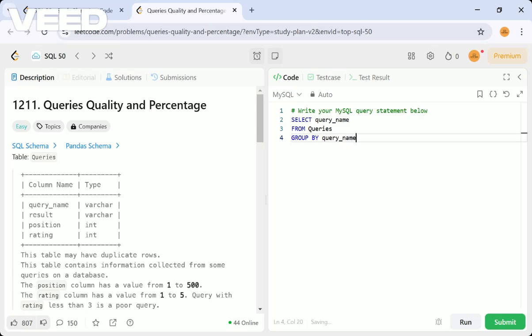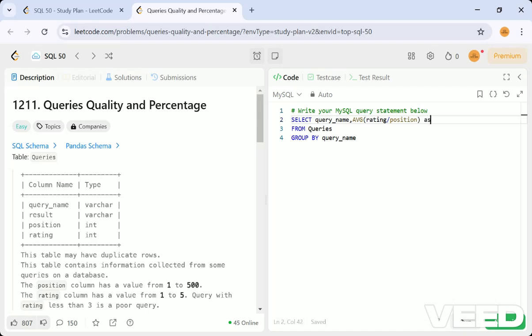Now what we have to do? We have to calculate the rating. For rating, they are asking for an average kind of thing, right? Let me use the AVG function: average of rating with position, and then what is the alias name for this?